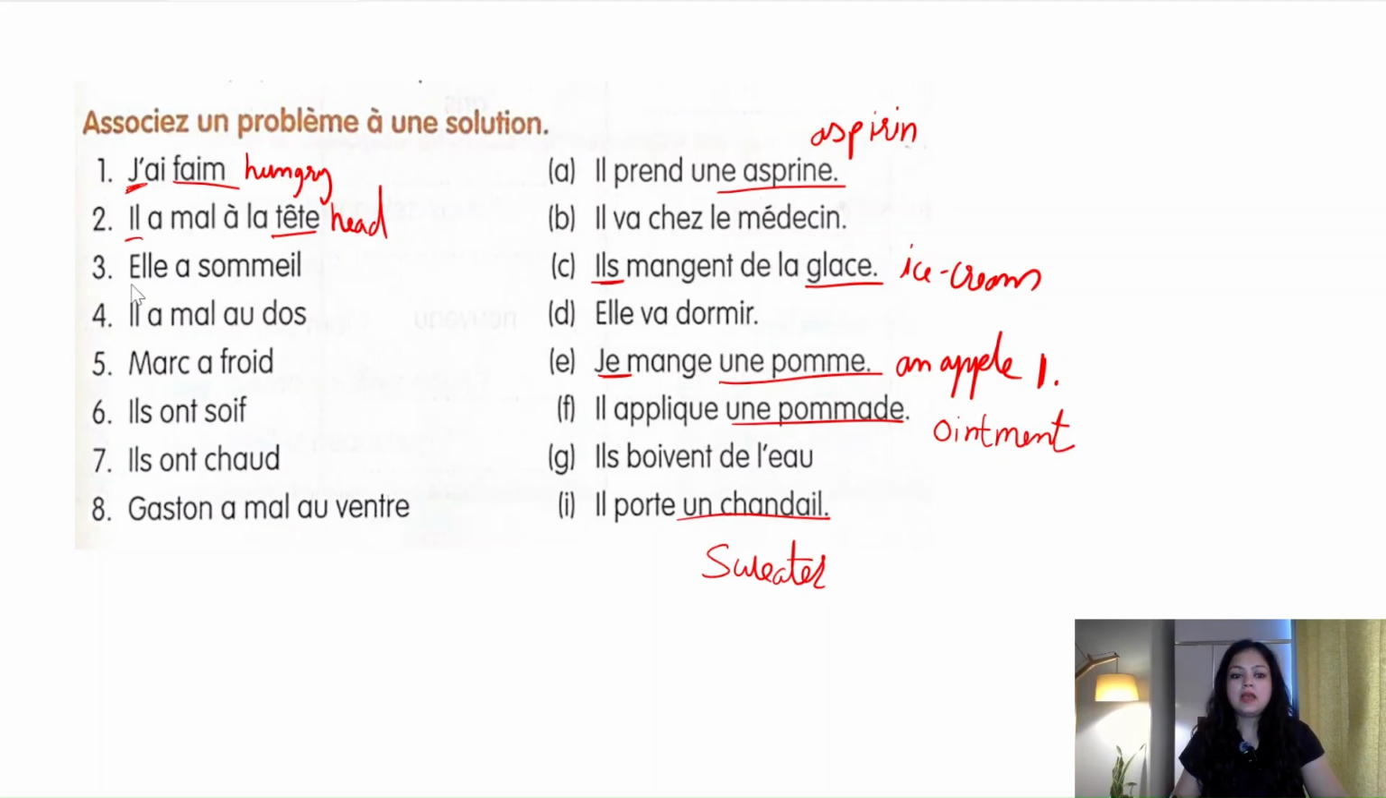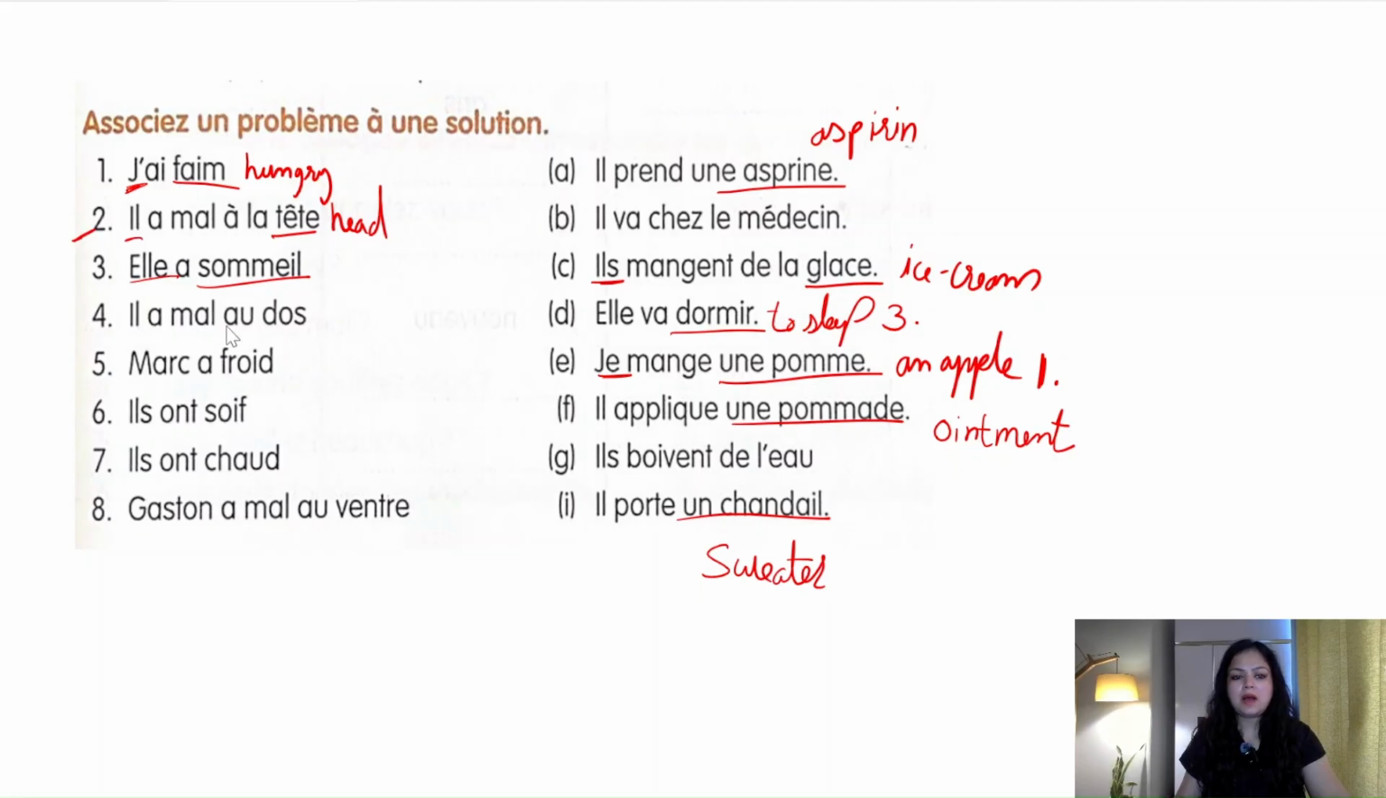Move to third. Elle a sommeil. Sommeil is she is feeling sleepy. So if she is feeling sleepy, she is going to dormir, which is to sleep. And if you see the pronoun here, it is elle and there is no other elle. So this is the correct match. Third, elle a sommeil, so she is going to sleep. Elle va dormir. Third is left, remember.